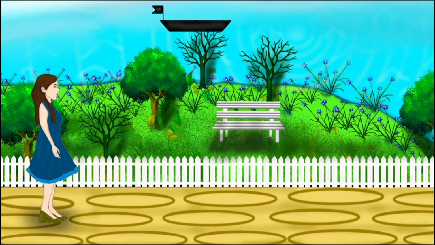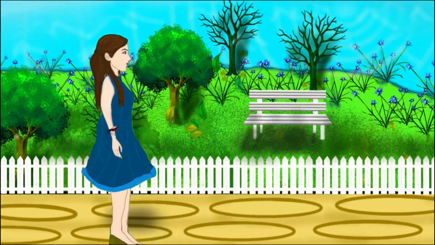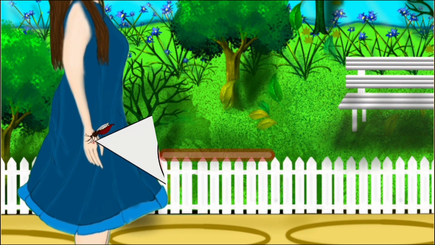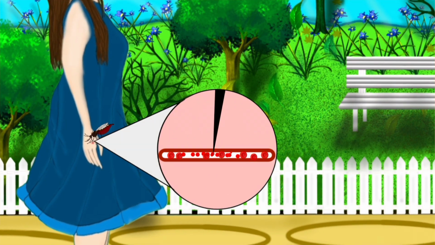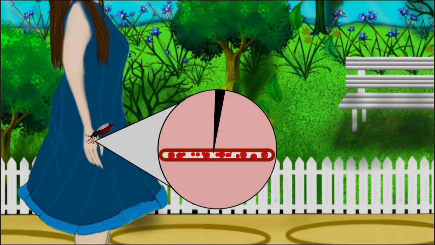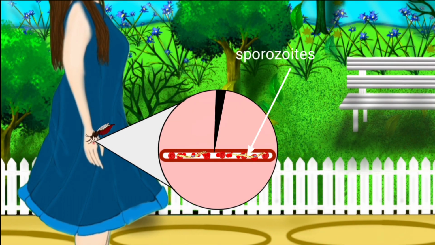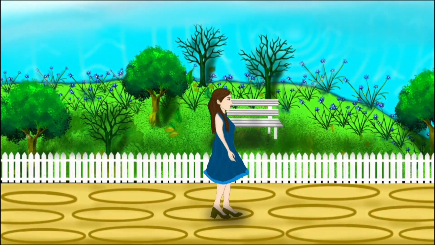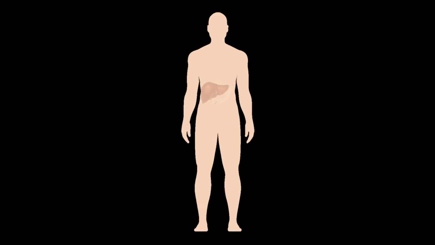Here we can see an infective female Anopheles mosquito biting a human. In order to enjoy her blood meal, the mosquito secretes some saliva into the human body, which stops blood coagulation. With the saliva, the infective stage of Plasmodium, the sporozoites, also enters the blood. Through the bloodstream, these sporozoites migrate into the hepatocytes of the liver.